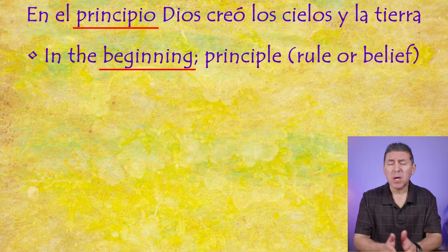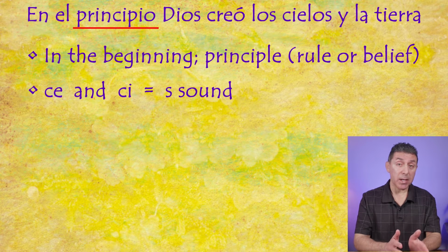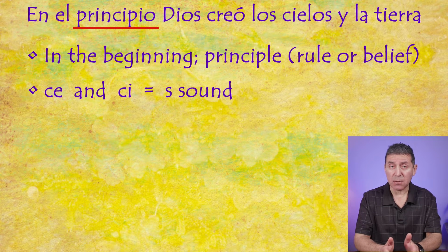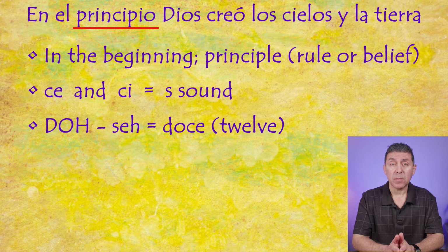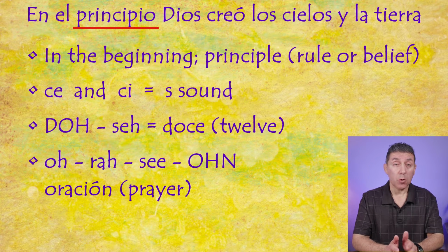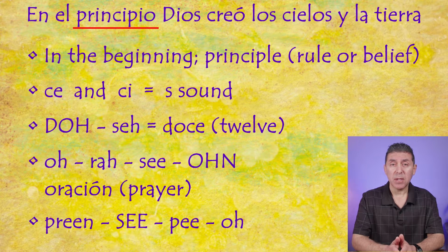Again, in Spanish, when the letter C is followed by an E or an I, it has an S sound. So, let me give you a couple of examples. Doce, doce. Oración, oración. Does that make sense? Muy bien. Now, in this particular word, the emphasis is located on the CI. So we have principio, principio.